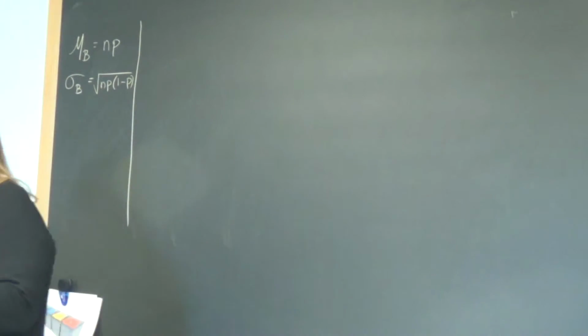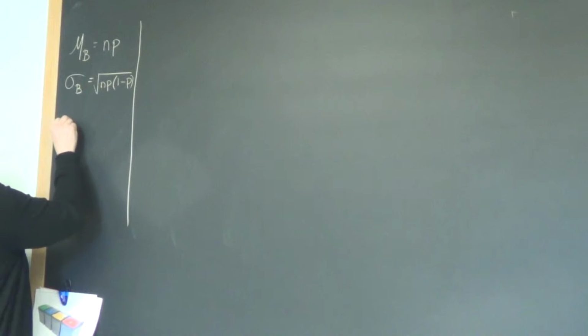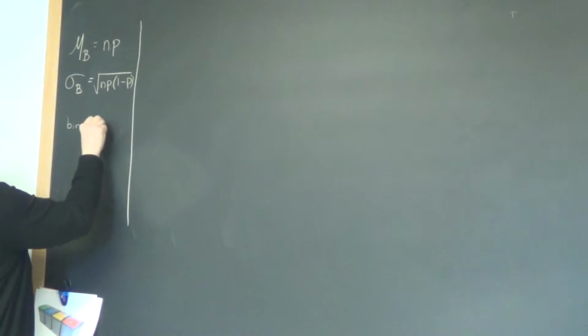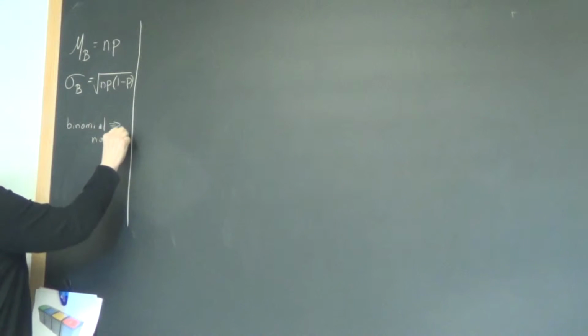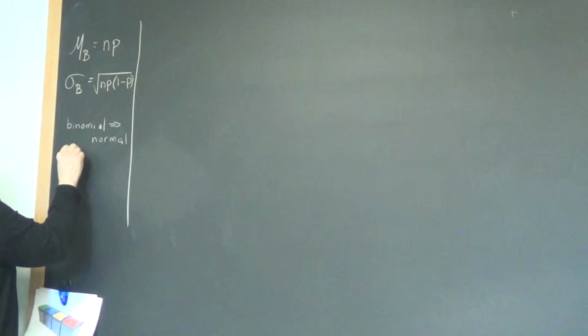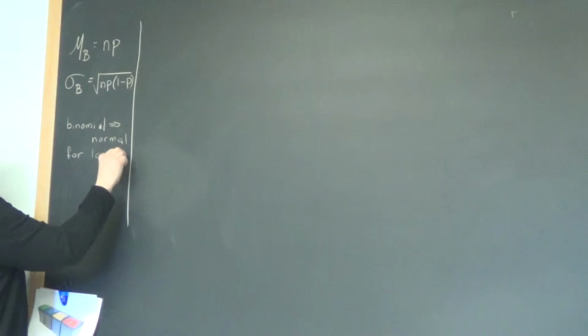So then I think we finished yesterday by describing that a random variable that is binomial can be considered normal for large N. Caleb, check your notes and tell me how large N should be. How do we decide for N large?